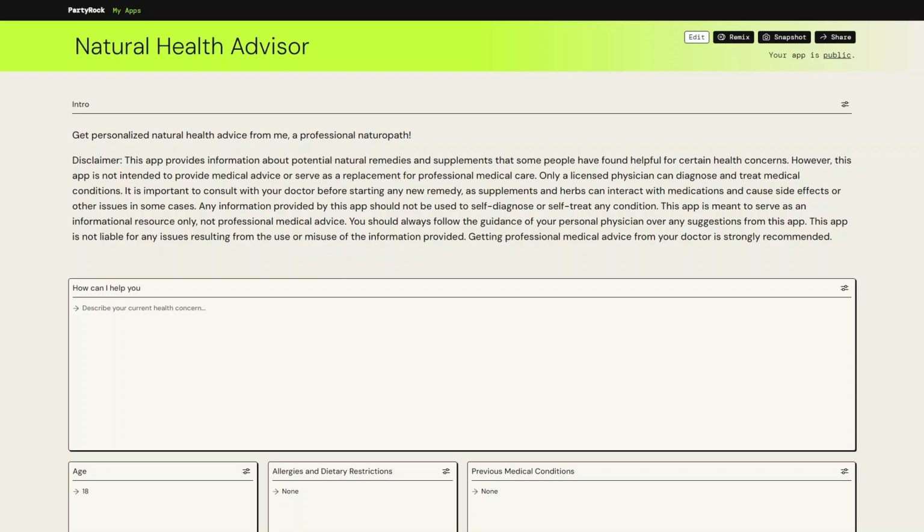Let's go ahead and start the demo. The first step is to ask the application the health-related question you need help with. I'm going to ask it, how can I decrease the inflammation in my body and address indigestion issues?